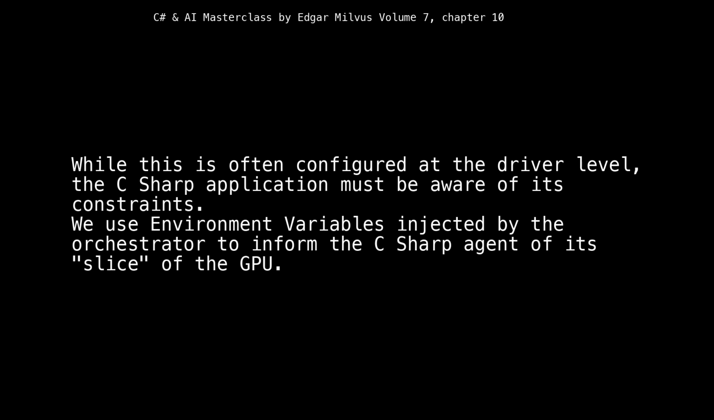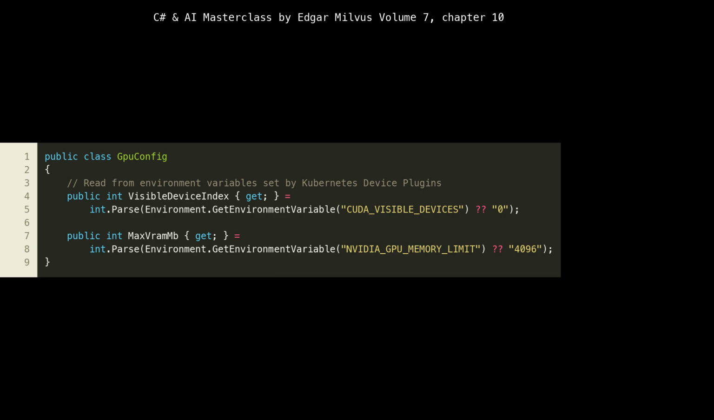While this is often configured at the driver level, the C# application must be aware of its constraints. We use environment variables injected by the orchestrator to inform the C# agent of its slice of the GPU. Here, we define a simple C# class called GPUConfig. This class serves as a configuration holder for GPU-related settings, specifically designed to interact with the environment variables typically set in a containerized, cloud-native environment.